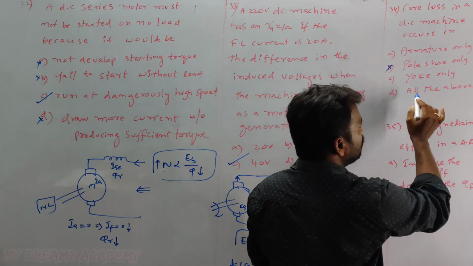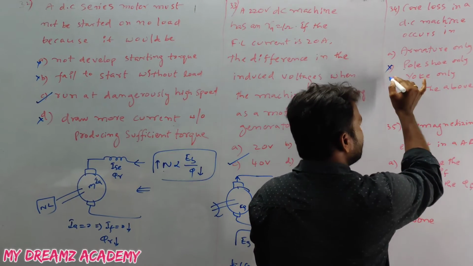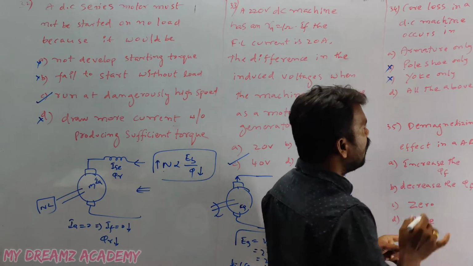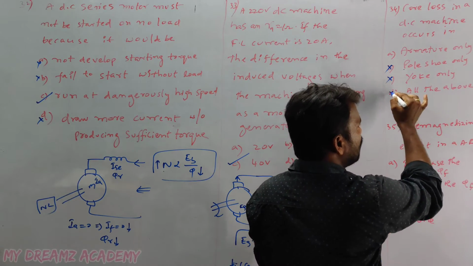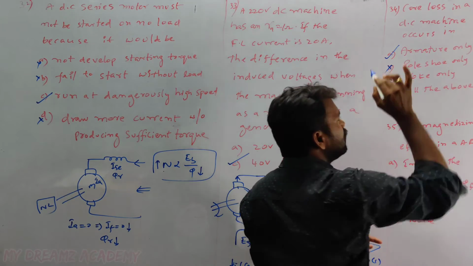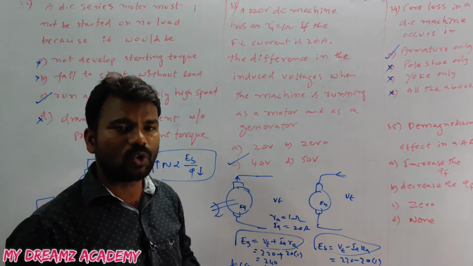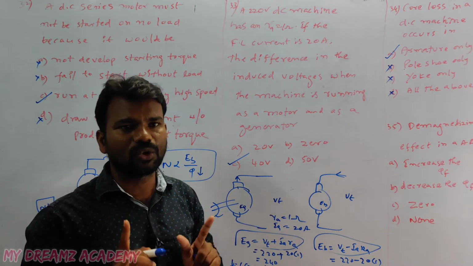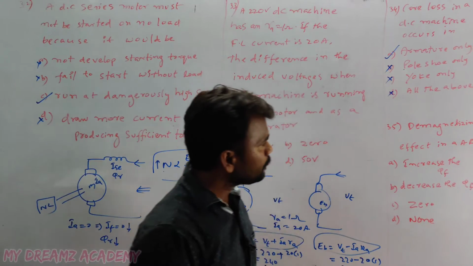Pole shoe is wrong. And the yoke acts as a protecting cover to the DC machine, so it is also wrong. With the two answers wrong, D is automatically wrong. Only the core losses occur in the armature. Core is nothing but the armature. The remaining all are constant.